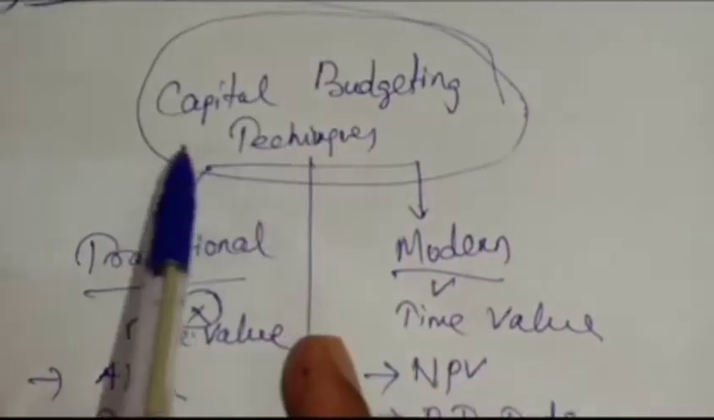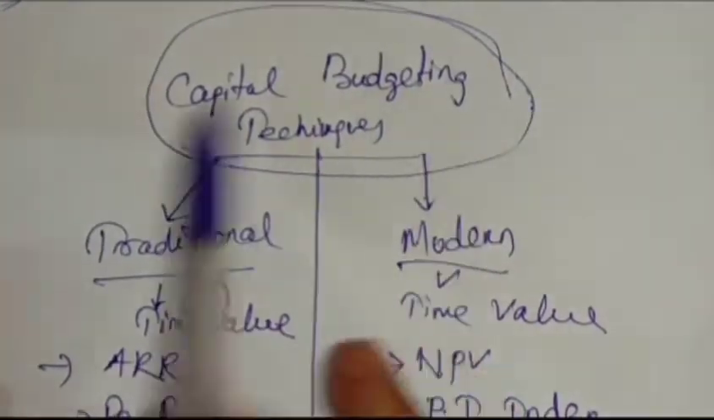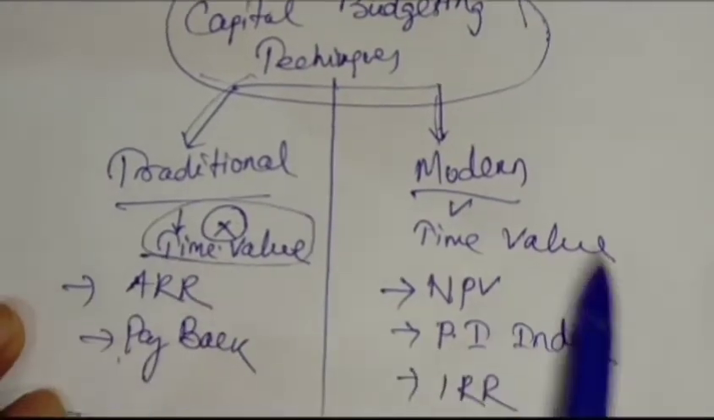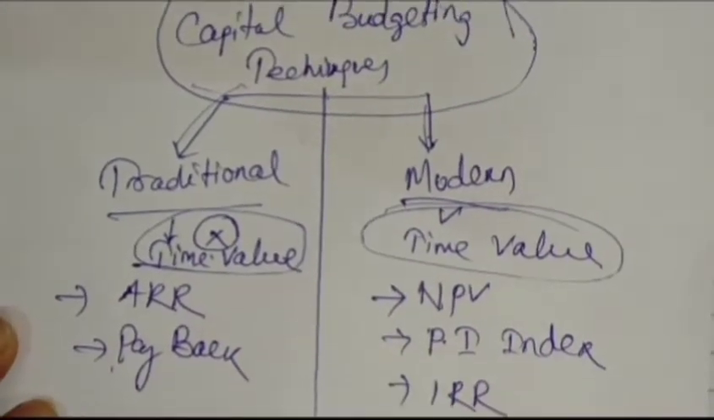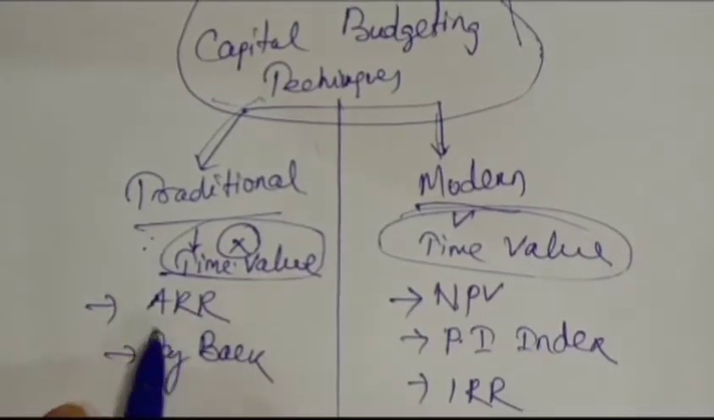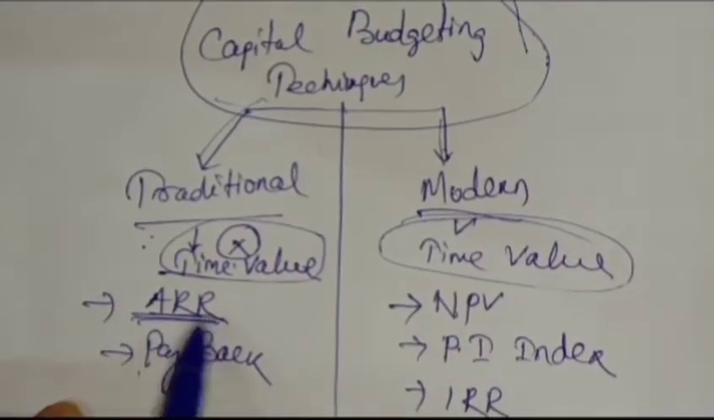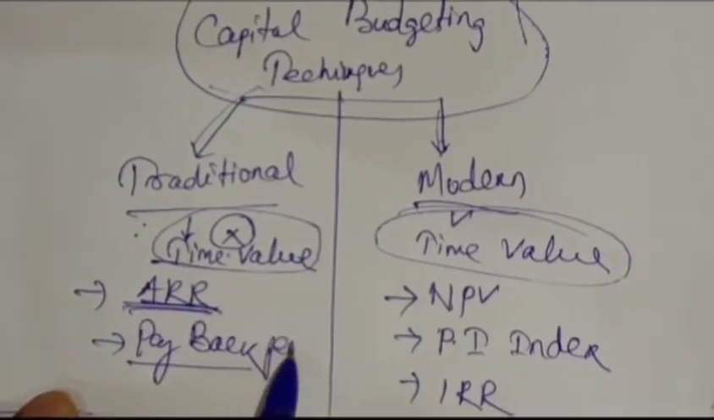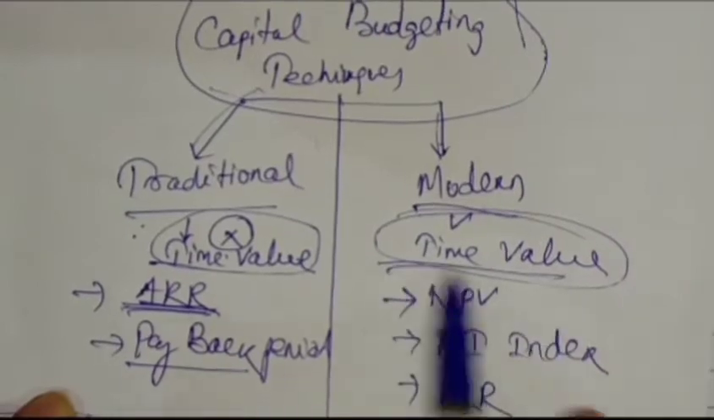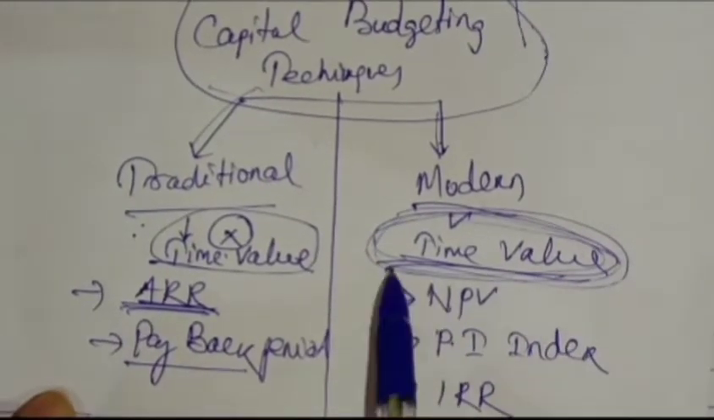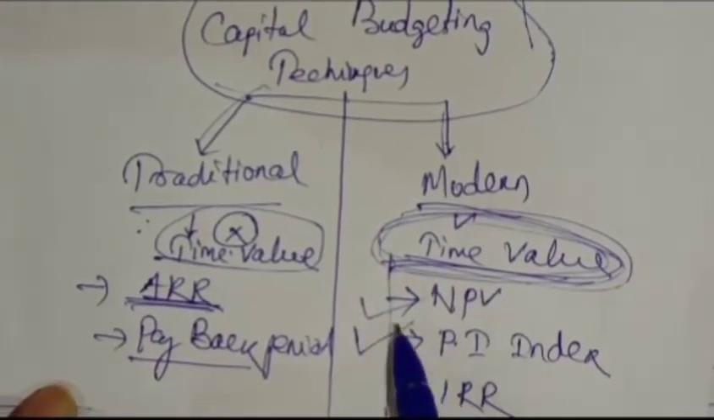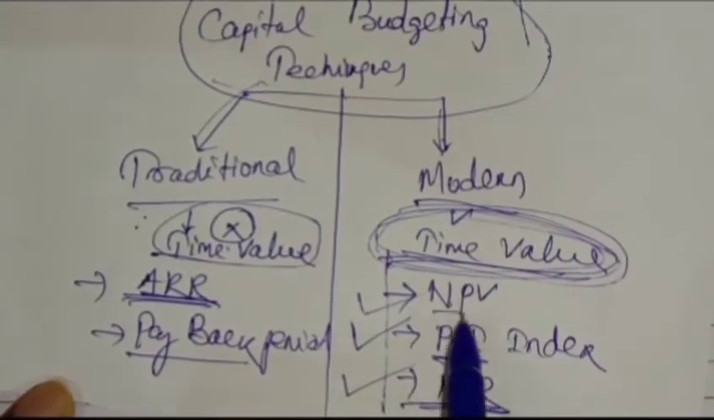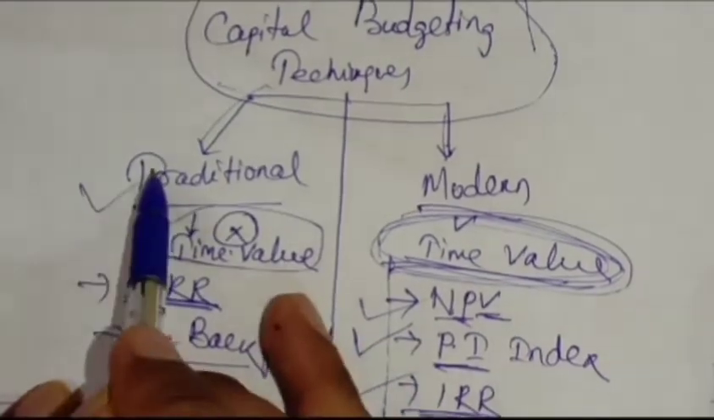So see here, the capital budgeting techniques. It is divided into two types: traditional and modern. Traditional is not considering the time value of money, whereas modern is considering the time value of money. In traditional we have ARR, accounting rate of return or average rate of return, and payback period. In the modern method, which considers the time value of money, the methods are NPV, net present value, second one is PI, profitability index, and third one is IRR, internal rate of return. So let us learn the traditional technique first.